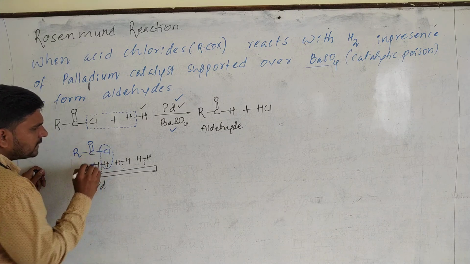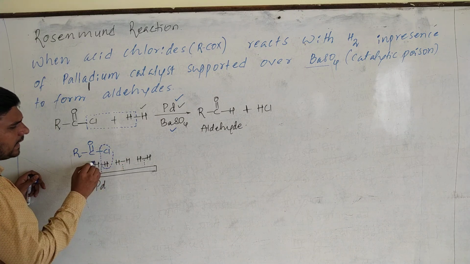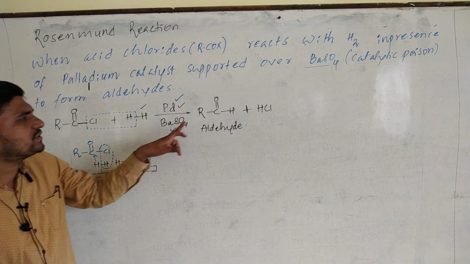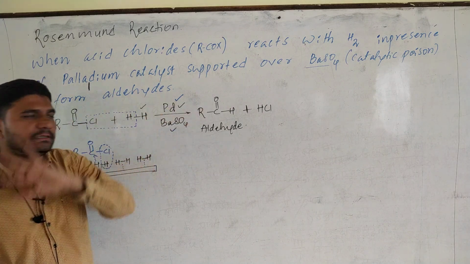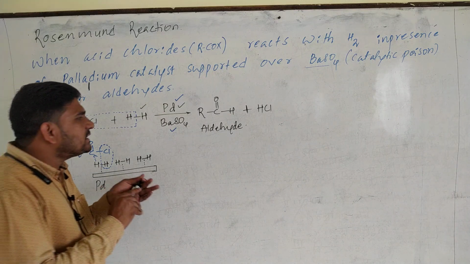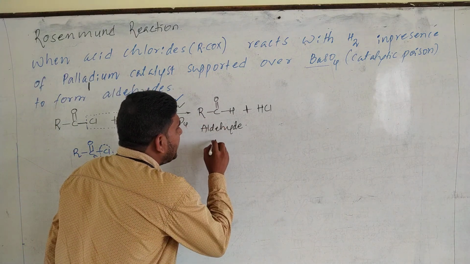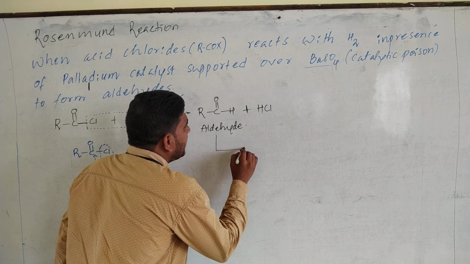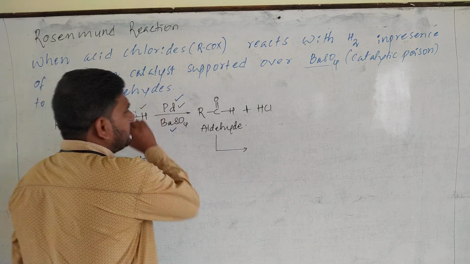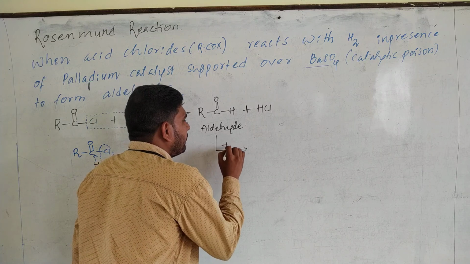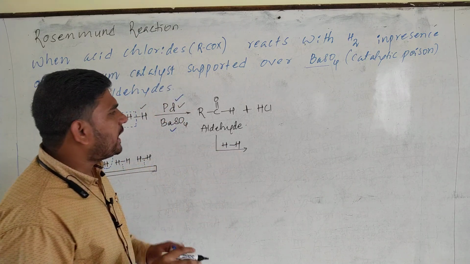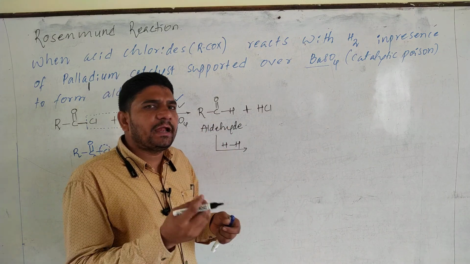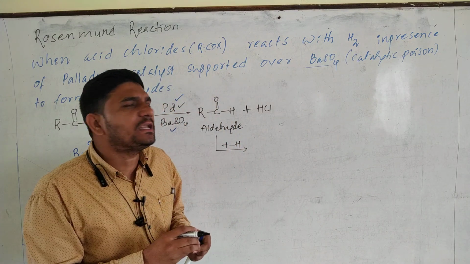See, I am showing everything. Over here there is a removal of HCl and this hydrogen gets attached to the carbon. This is how there is a formation of what? Aldehyde. Understood? Listen carefully. Over here the aldehyde may further react with hydrogen. I told you, when aldehyde again reacts with hydrogen, addition of hydrogen takes place across the double bond.